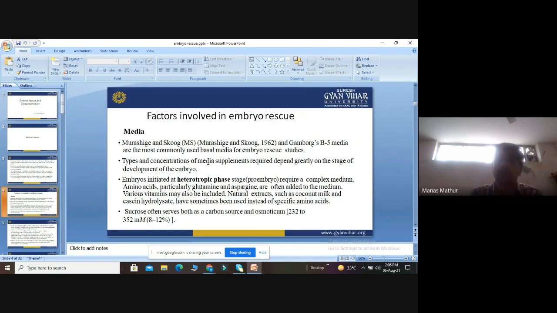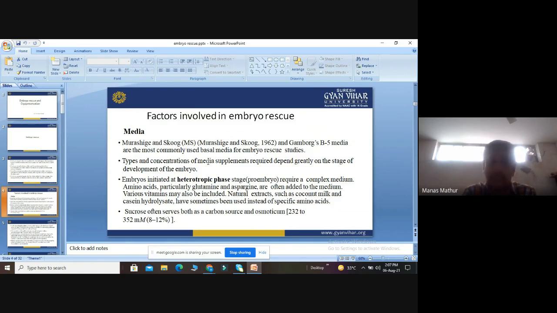Now there are some factors involved in embryo rescue. We will discuss each factor in detail. First factor is media. Normally, we follow Murashige and Skoog (MS) media and Gamborg's media, which are the most commonly used basal media for embryo rescue. MS media and Gamborg's media are the most recommended for embryo rescue.